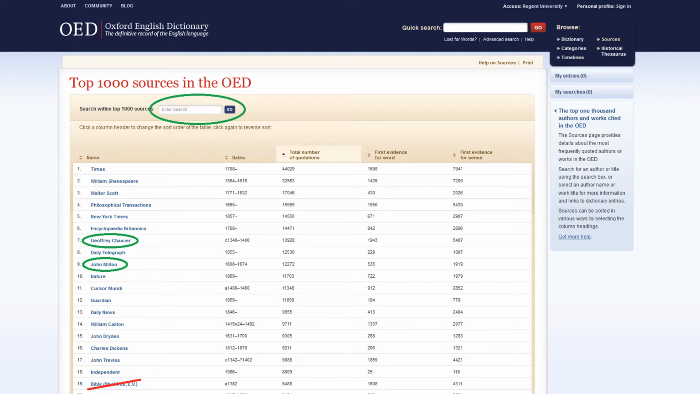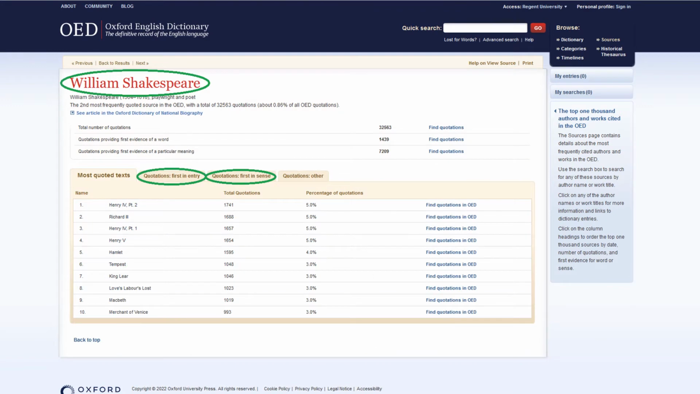However, you don't want to click on Bible because we only use the King James Bible and the OED uses quotations from the Wycliffite Bible and other translations. So use our named authors instead, and only authors that we have read for this class and their works. I'll use William Shakespeare as an example.